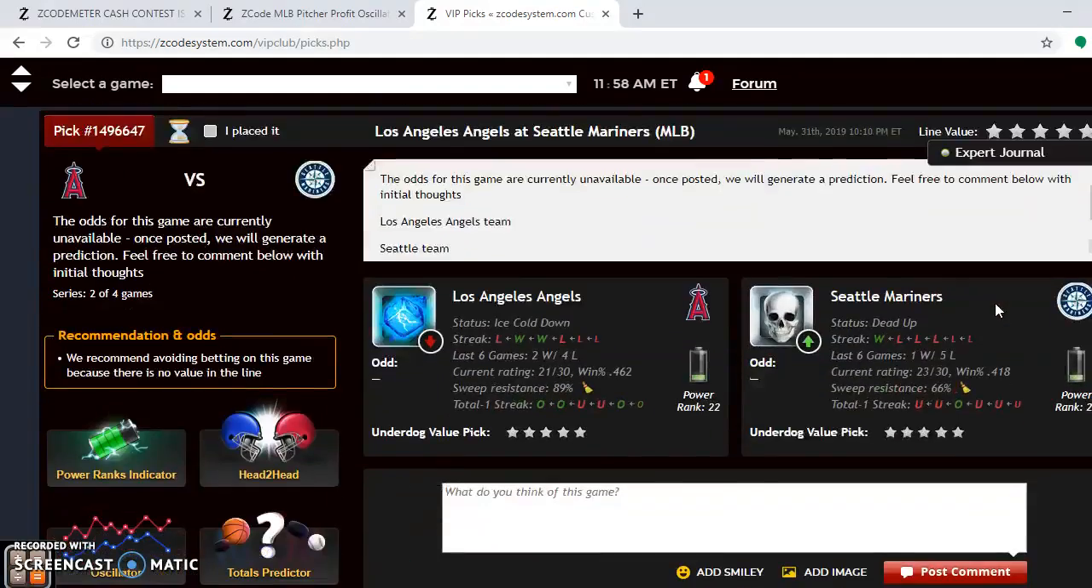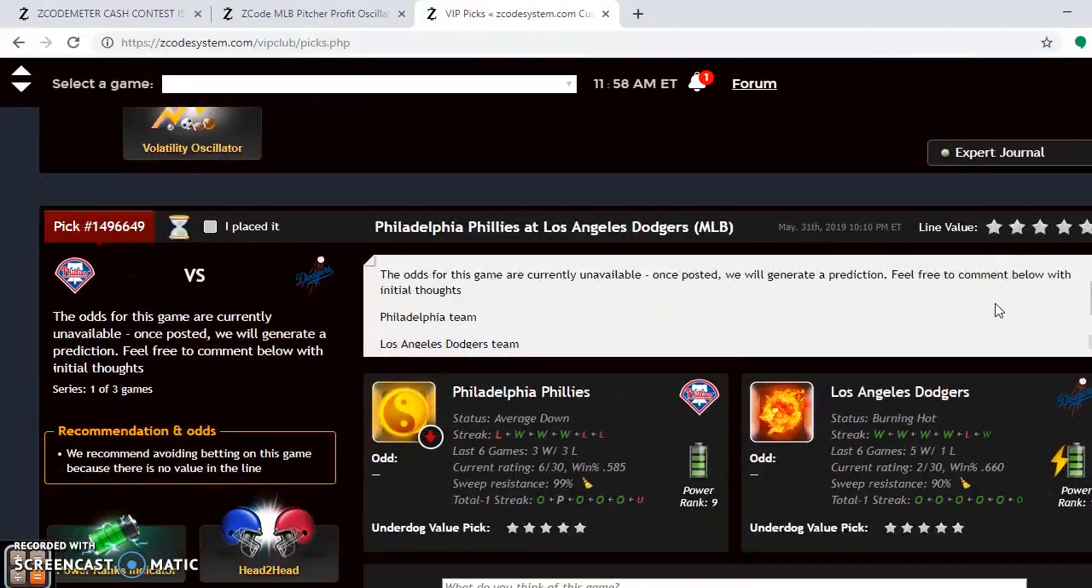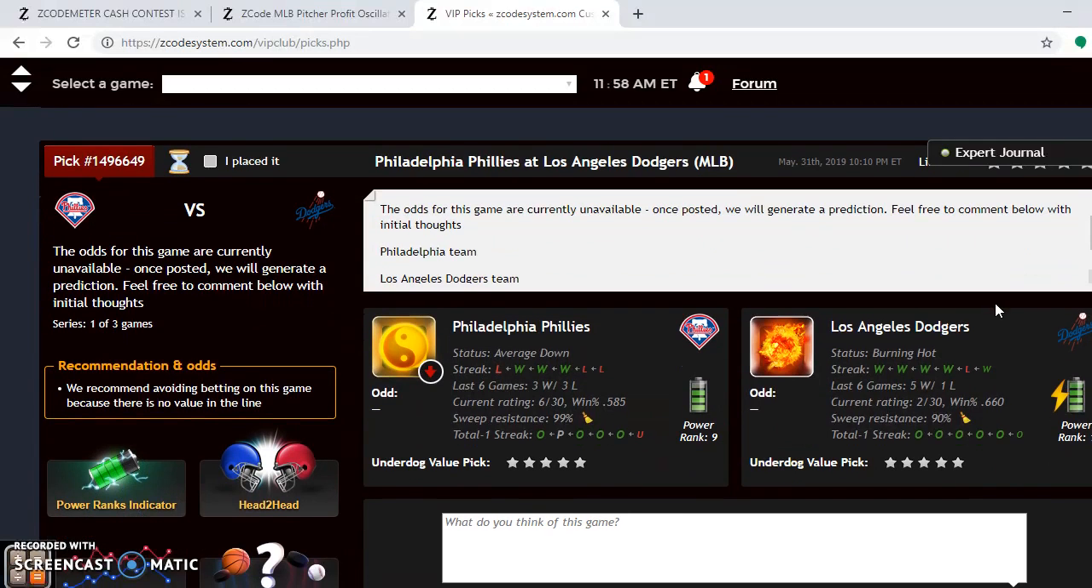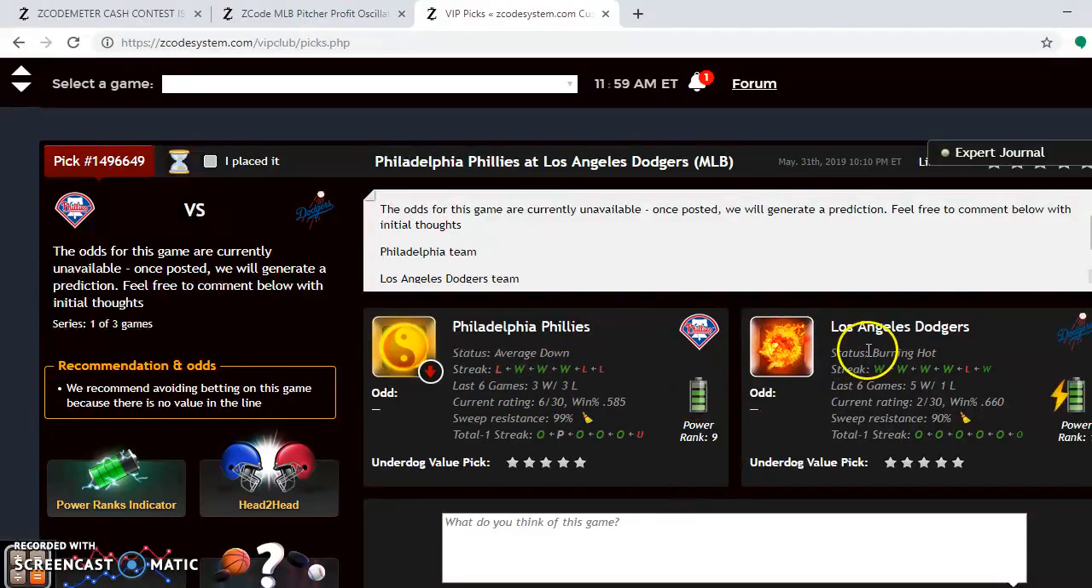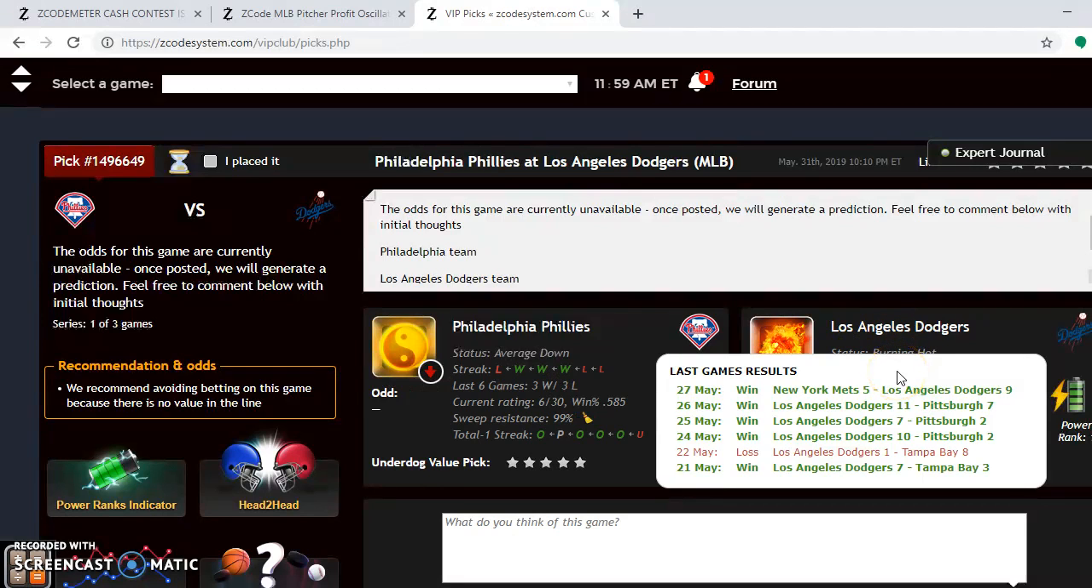So we're going to look at the final matchup for this weekend. It's the Philadelphia Phillies and the Los Angeles Dodgers. Both teams are in first place in their divisions. The Phillies are average at the moment. They have won 3 out of their last 6. The Dodgers are burning hot. They have won their last 4 and 8 out of their last 10.